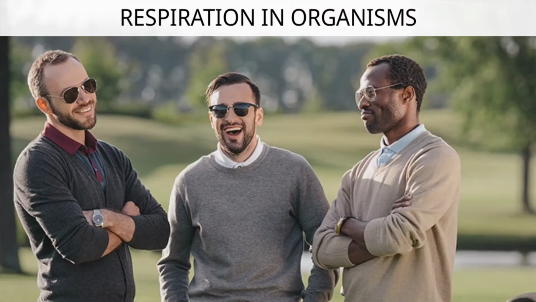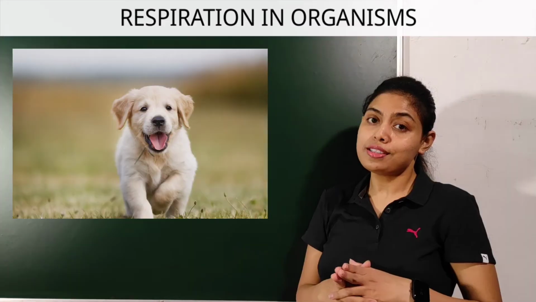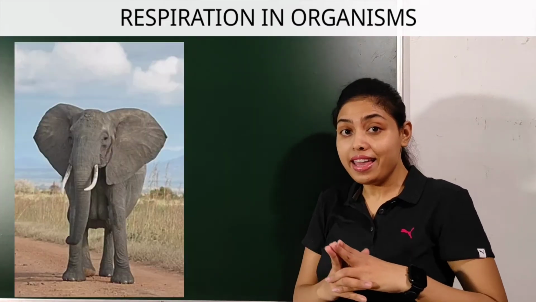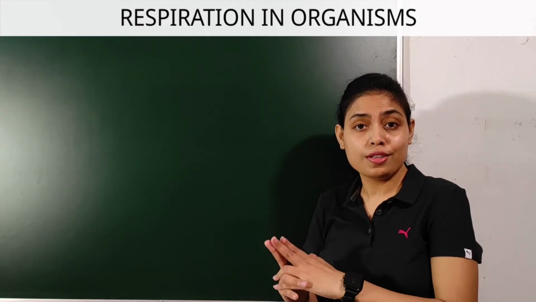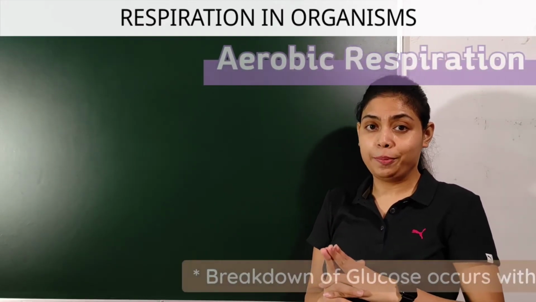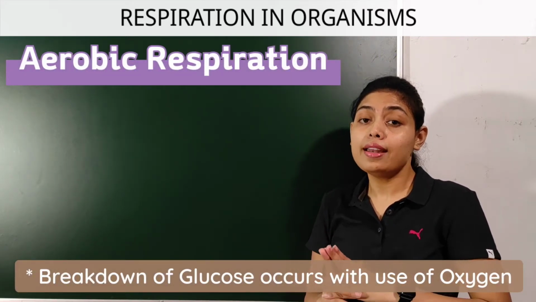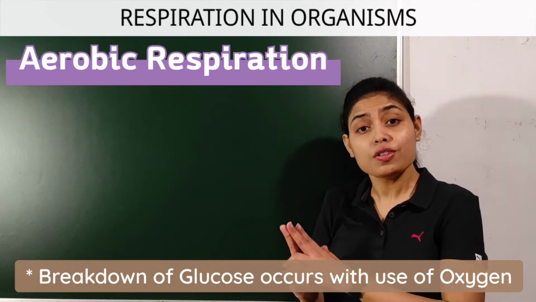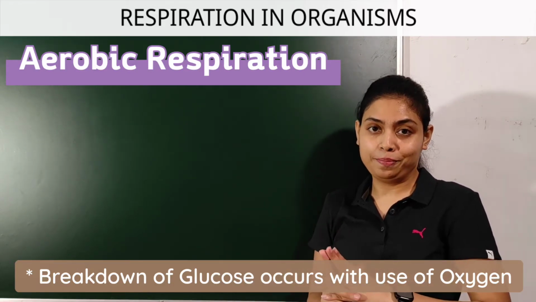For example, humans, cats, dogs, elephants, and insects. These animals use oxygen to produce energy. In brief, we can say that these are the organisms who use oxygen to break food to produce energy.